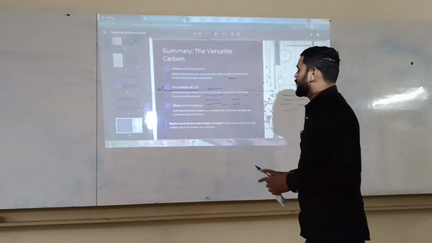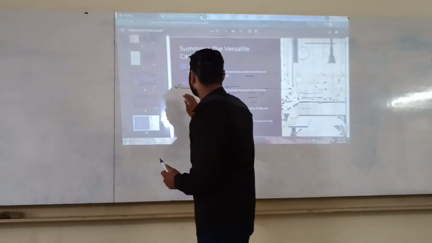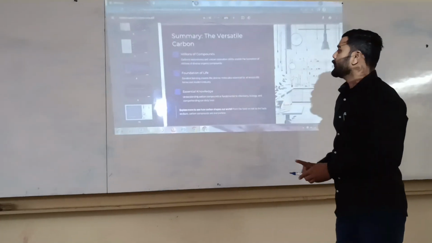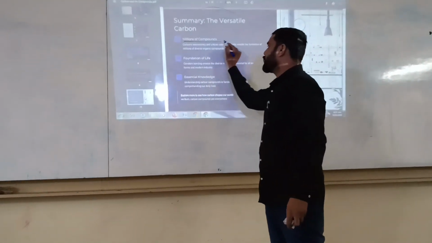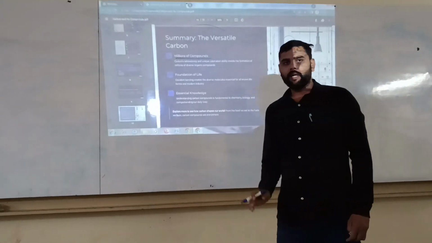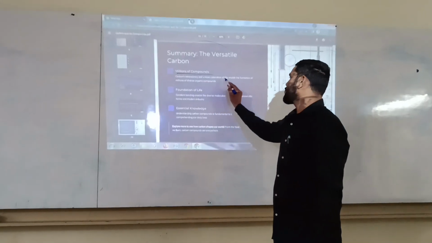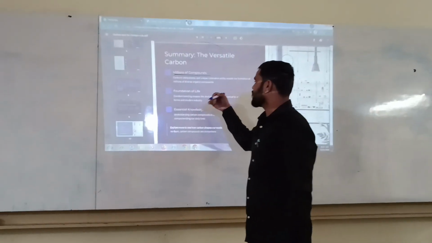Next, summary of the versatile carbon. So, millions of compounds. Due to the catenation property, carbon can form long chains. Carbon's tetravalence and unique catenation ability enable it to form millions of compounds.